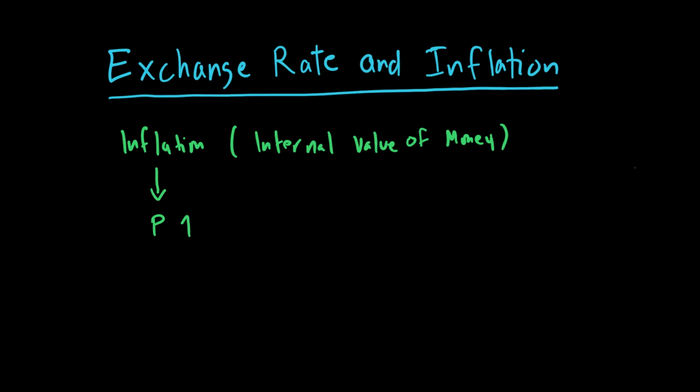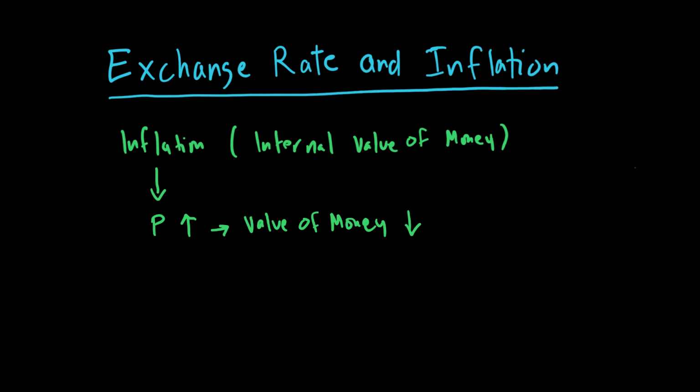So when the price level goes up, the purchasing power or value of money goes down. So price level has an inverse relationship with value of money, and we call inflation your internal value of money. So high inflation means a rising price level, which means the value of money is going down.